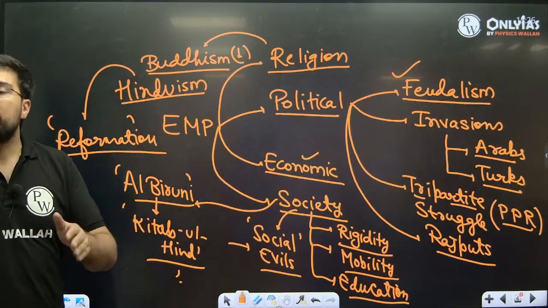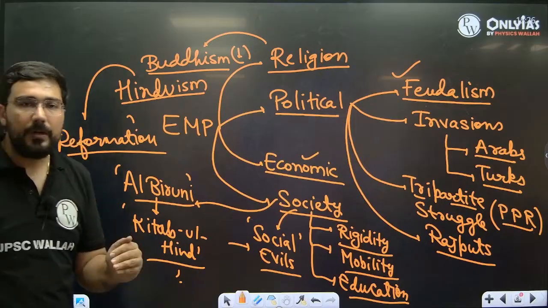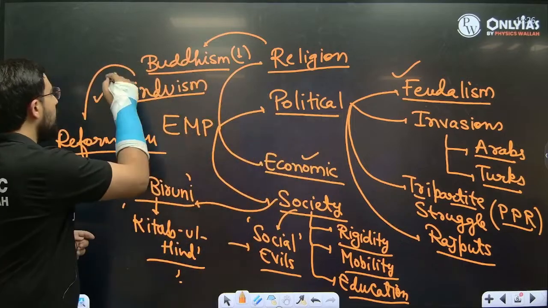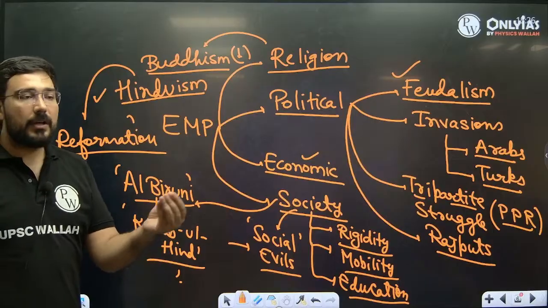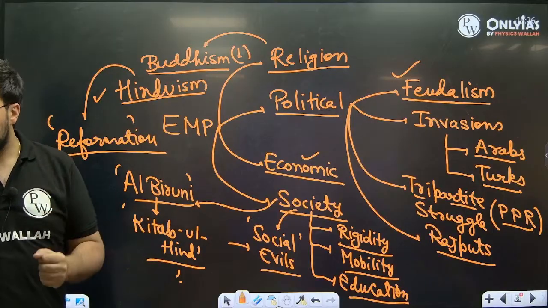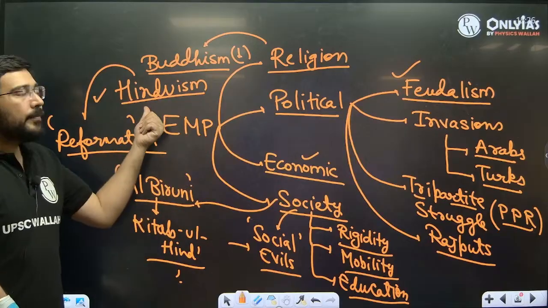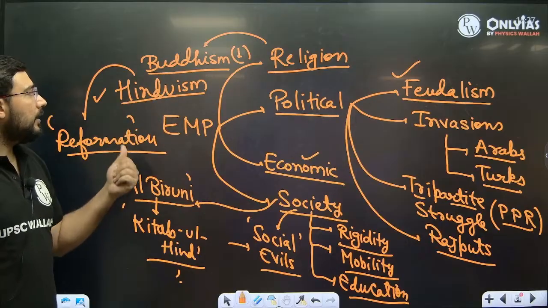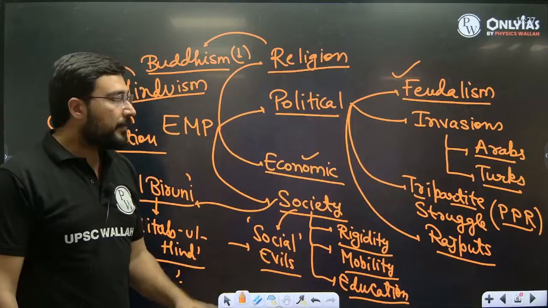We also see the rise of the Bhakti movement. The Bhakti movement allowed a direct relationship between the devotee and God. All those things eventually led to reformation in Hinduism. Plus the rise of acharyas like Shankaracharya, Ramanujacharya, later on Vallabhacharya. All these acharyas also reformed Hinduism. So as a result, Buddhism sees decline, and Hinduism sees a rise again during the early medieval period.